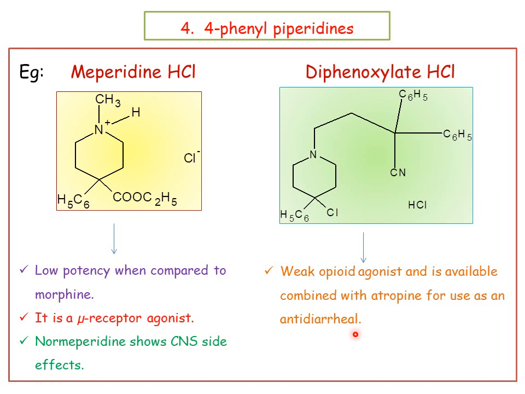This is very important for entrance examinations. Which narcotic analgesic is used as an antidiarrheal? The example is diphenoxylate hydrochloride, a weak opioid agonist available combined with atropine. That is about meperidine and diphenoxylate.